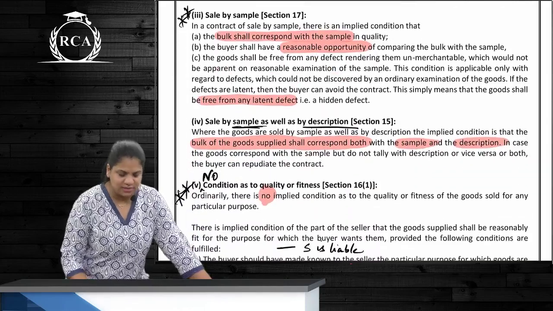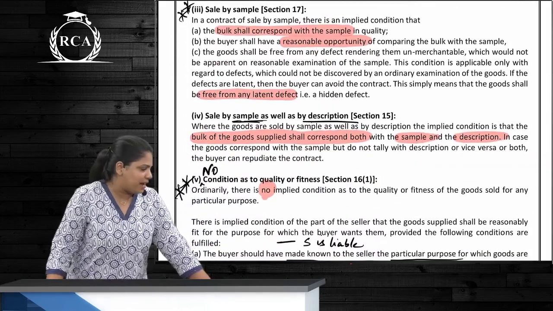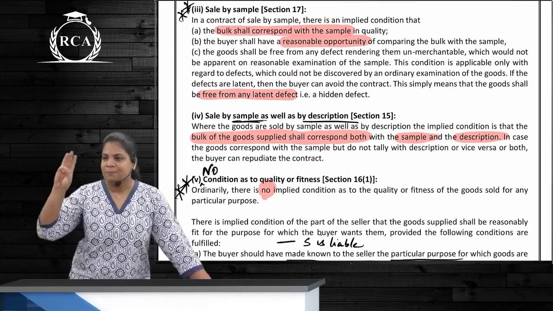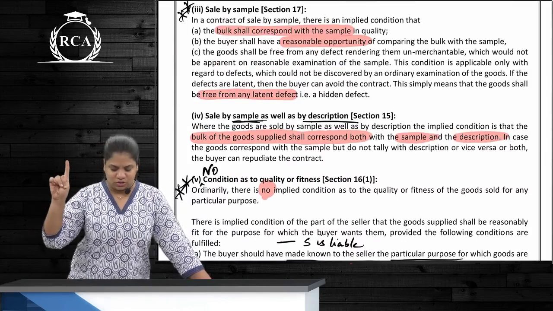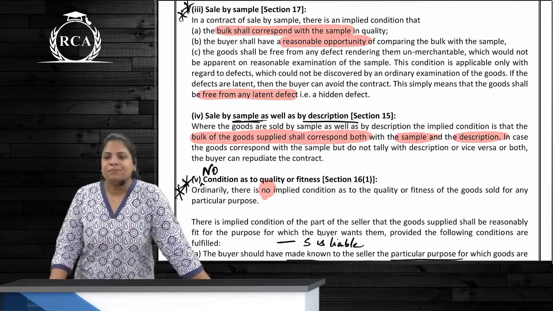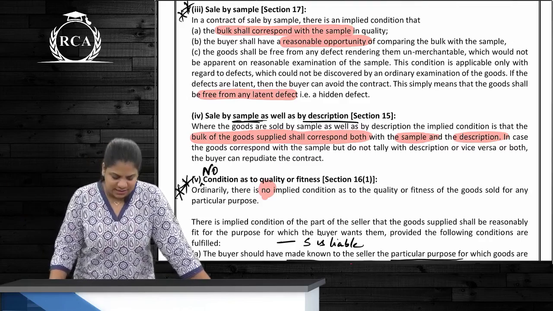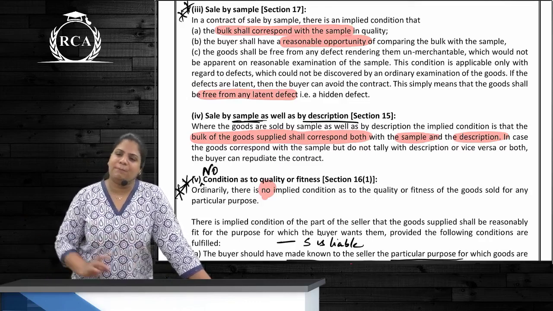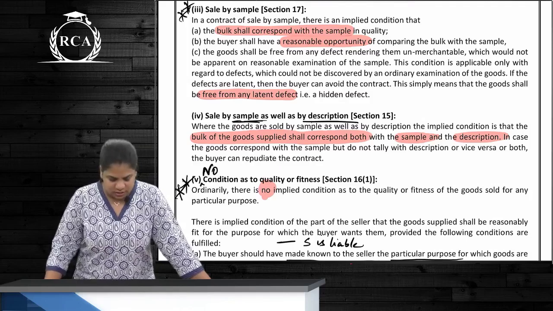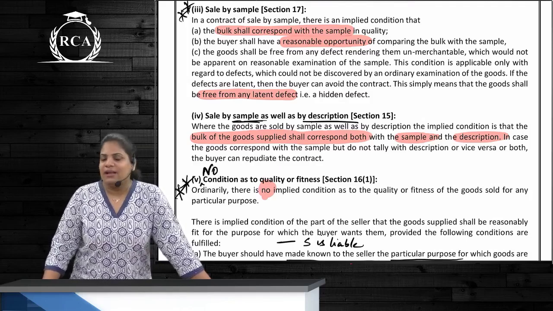Next one is what? Sale by sample. So when goods are sold by sample, how many conditions have to be satisfied? 3 conditions. First one is what? The bulk should correspond to the sample. Second, buyer should be given a reasonable opportunity to compare the bulk with the sample. And the last one is, the goods have to be free from any latent defect.